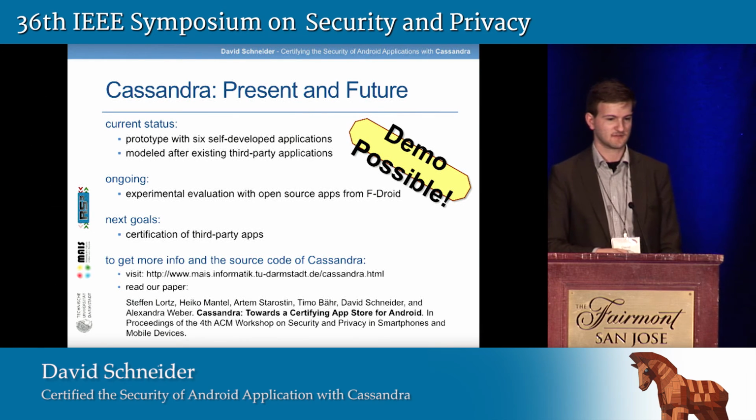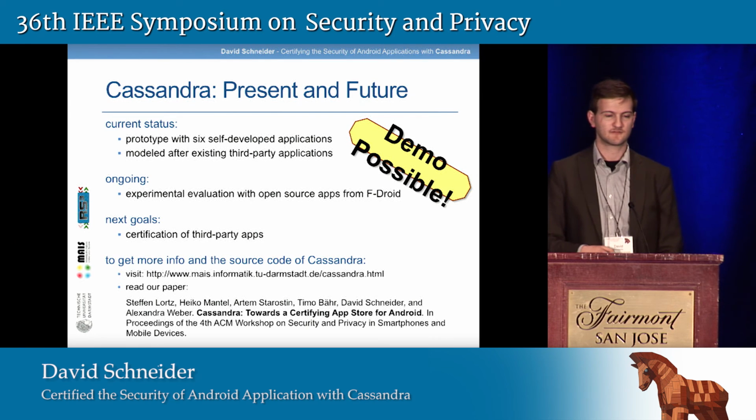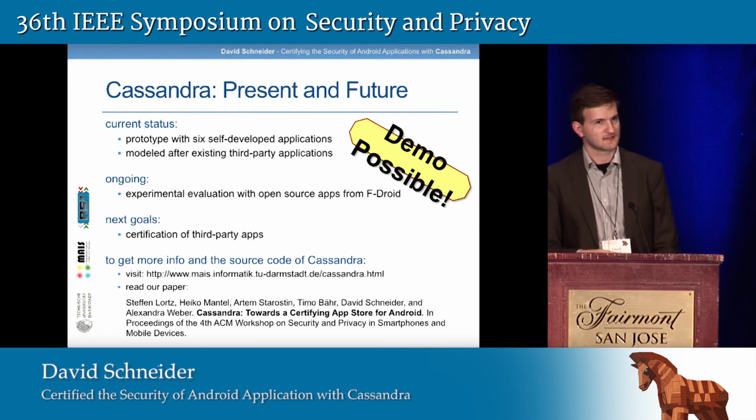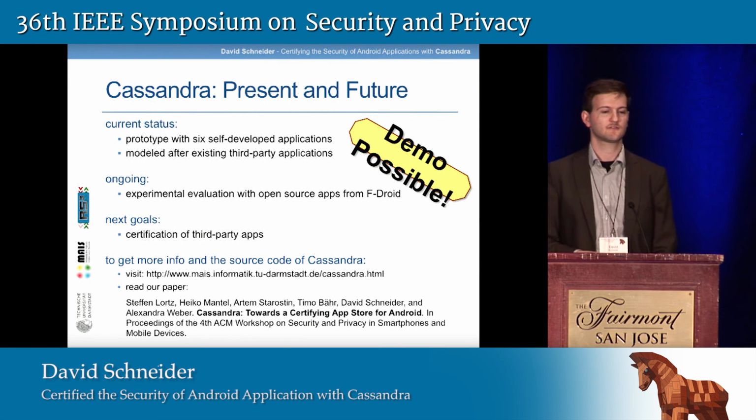that we have developed ourselves in order to evaluate the prototype. The functionality of these apps is modeled after that of existing third-party applications. What we're currently doing is to also evaluate our tool on open source apps from the F-Droid repository to see whether our approach scales. And we want to use the experience we gain in the process to achieve our next goal, which is to also enable the certification and distribution of third-party apps in Cassandra.